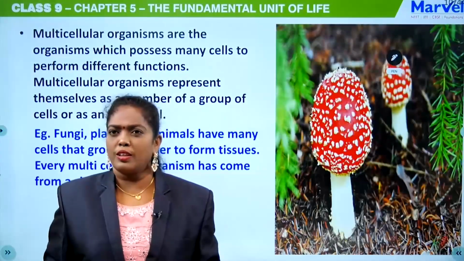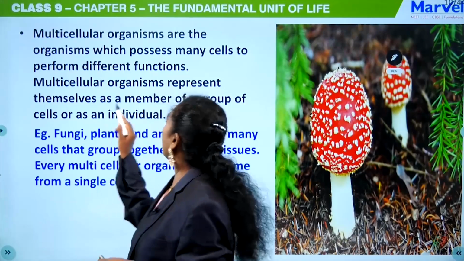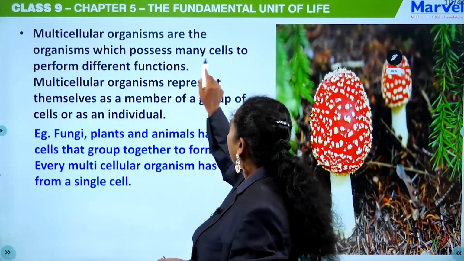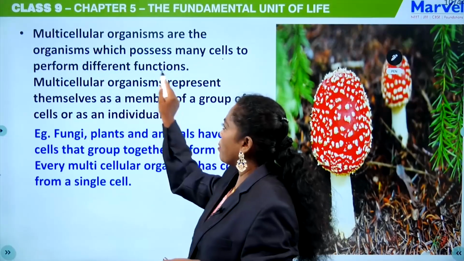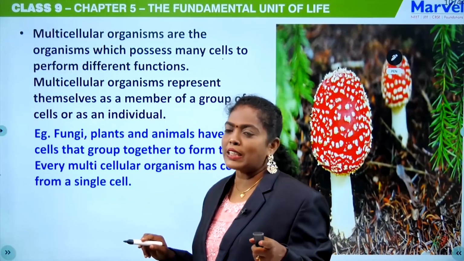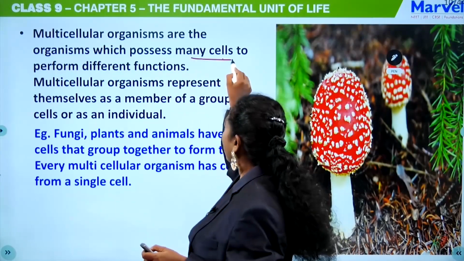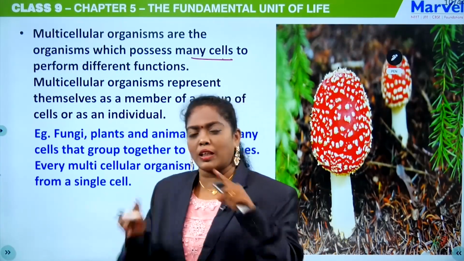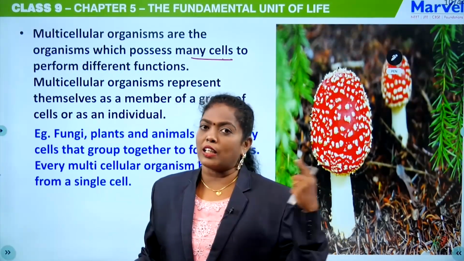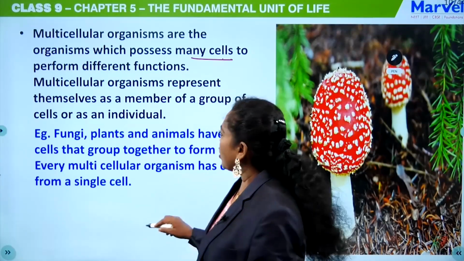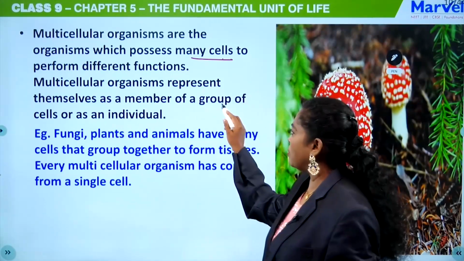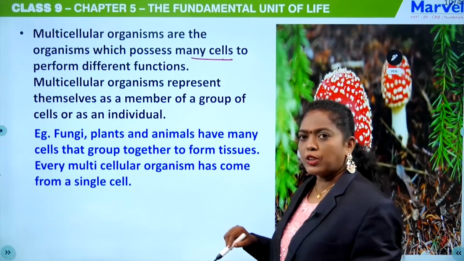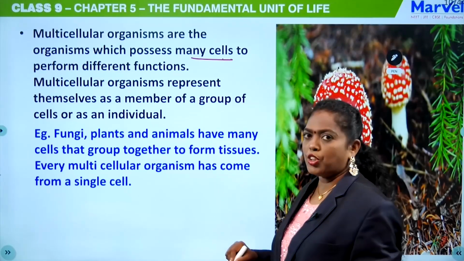Okay. Then, multicellular organisms are the organisms which possess many cells to perform different functions. That is what I have told you, isn't it? The multicellular organism has many cells to do the functions, but the unicellular organism is a single cell, and that cell will do the functions. So, the multicellular organism represents itself as a member of a group of cells or as an individual.